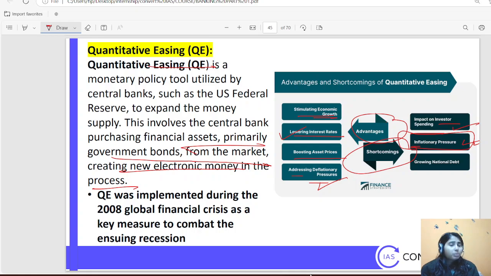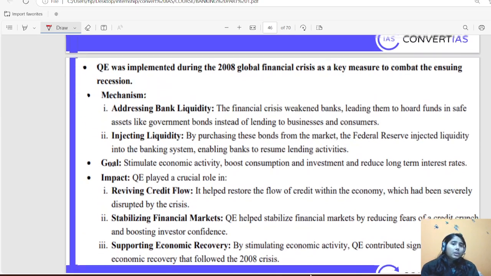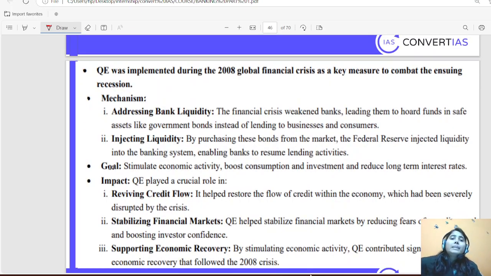Inflationary pressure may go up because people will be having more money and they will demand more, growing national debt as well. Okay, so quantitative easing was implemented during the 2008 global financial crisis as a key measure to combat the ensuing recession.